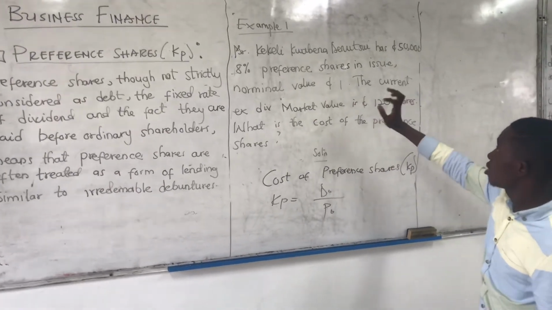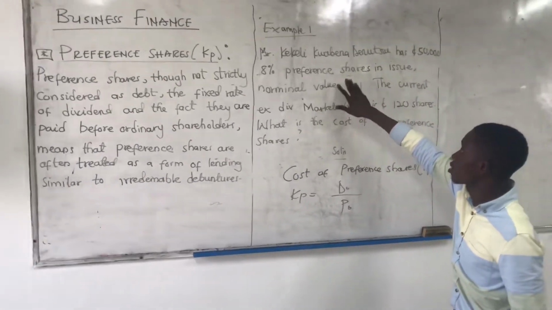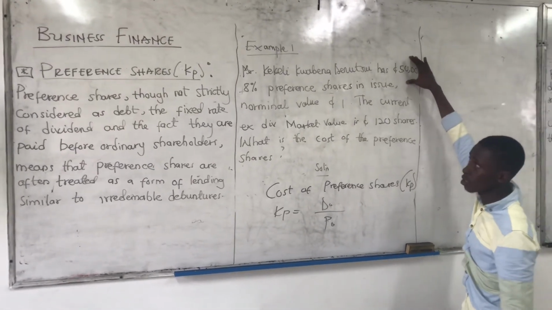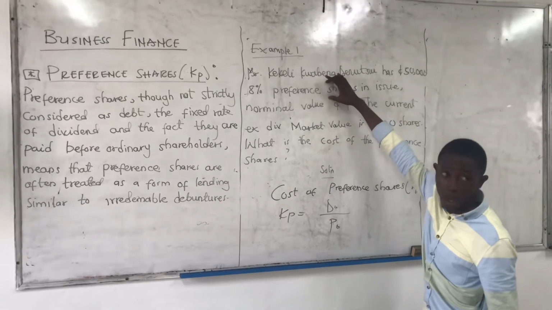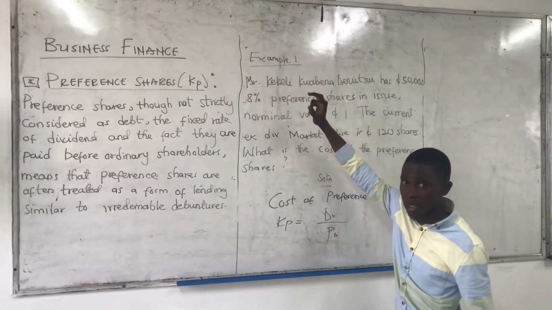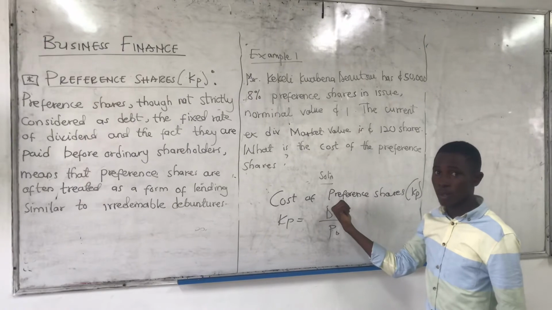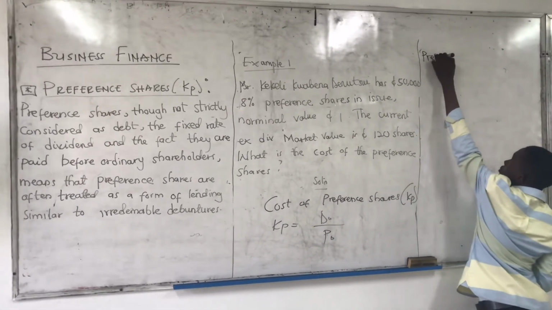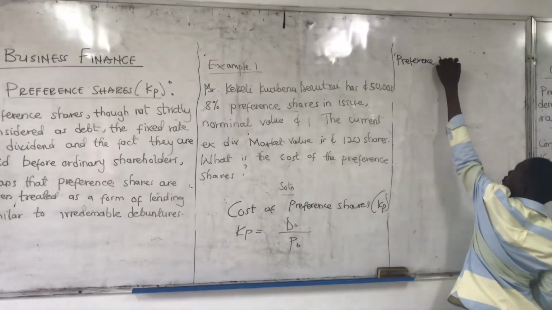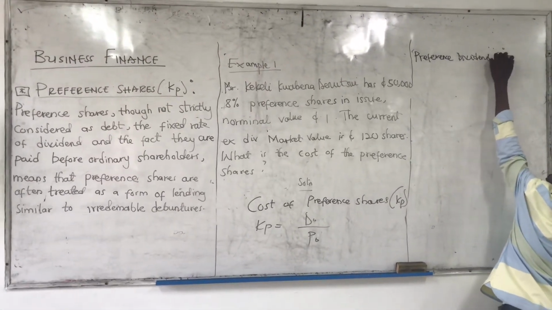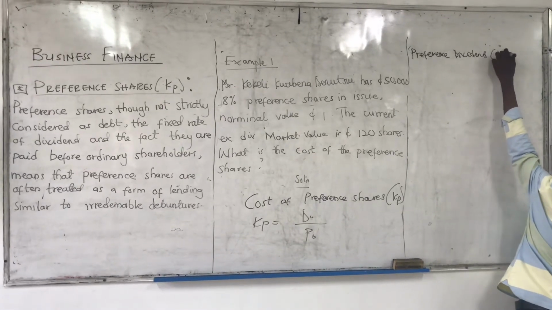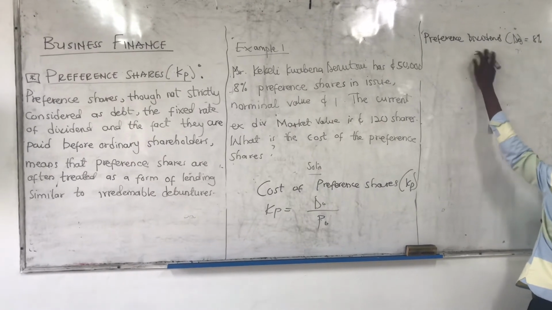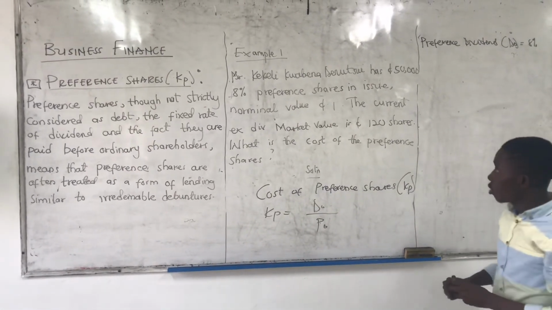Mr. Kekeli Kwabena Denupi has 50,000, 8% preference shares in issue. Meaning that I have this amount of money, which is the 50,000, at a preference dividend of 8%. So my dividend here becomes 8%.